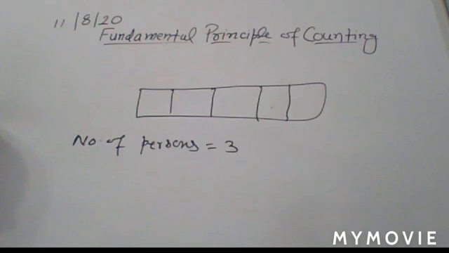Why are you writing 5 ways? Because 0 is not taken here. Now out of these 6 digits, 0 to 5, 1 digit is selected. So how many are left? 5 digits are left. So the tens place can be filled in 5 ways. And out of 6, you have chosen 2 digits, so 4 remain. So the unit place can be filled in 4 ways. Understand? In this way you explain your answer.